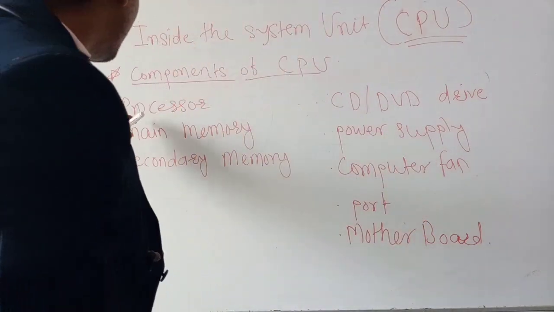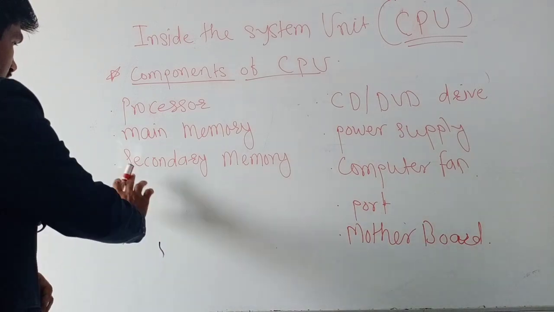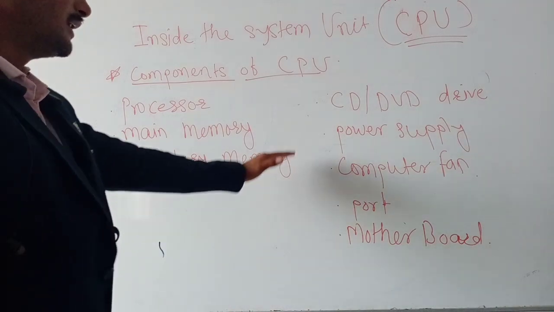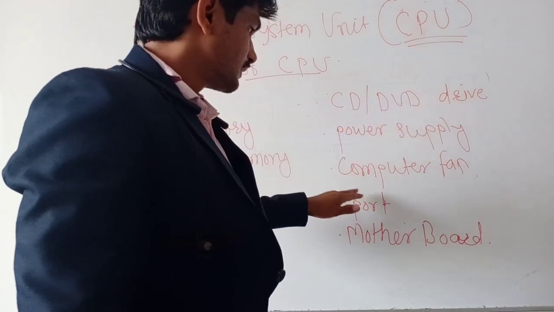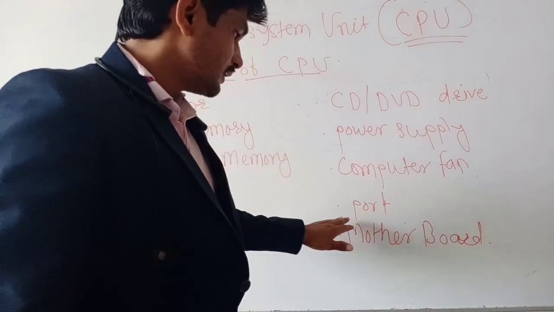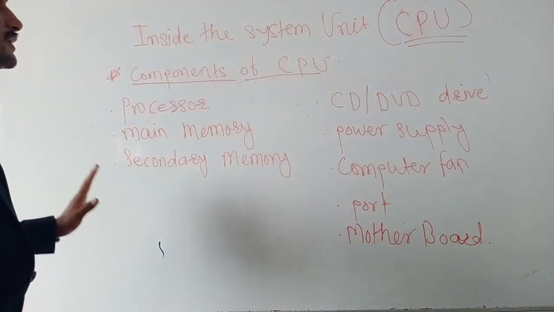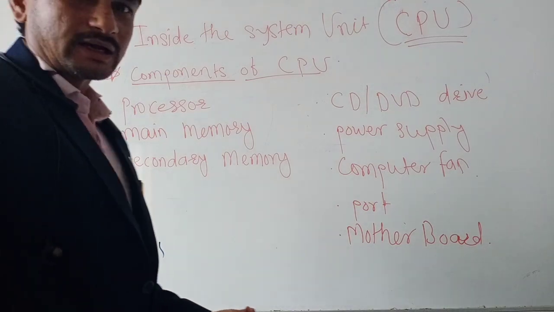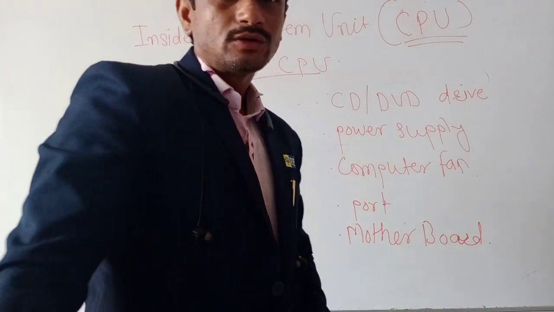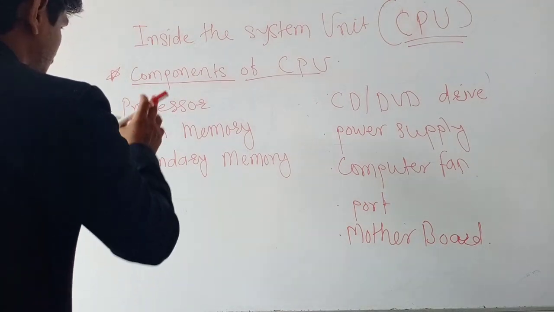In that, first processor, second main memory, third secondary memory, then CD DVD drive, then power supply, then computer fan, then port and motherboard. These are the components of CPU. We will see one by one with practical. Okay, so I hope you will better understand about these components.